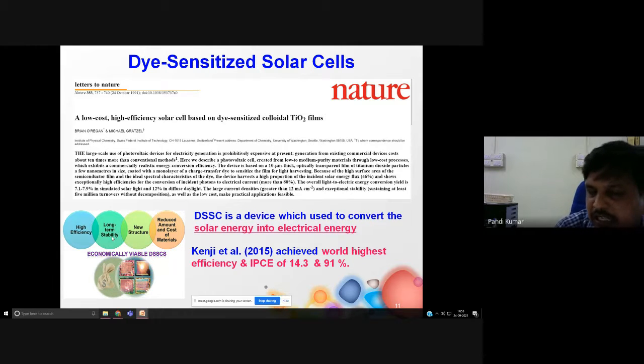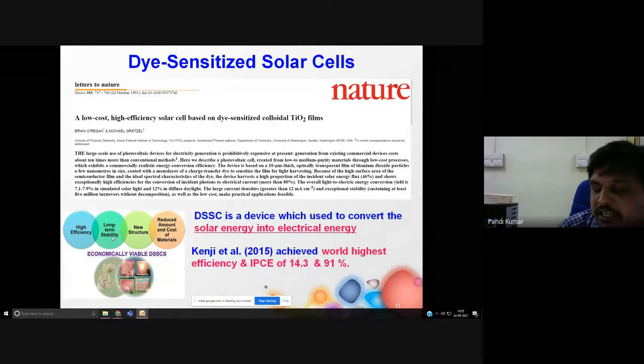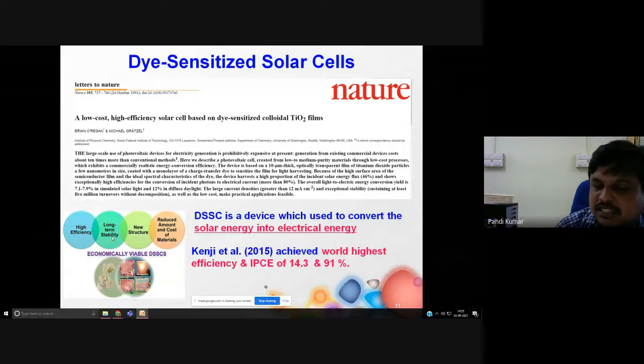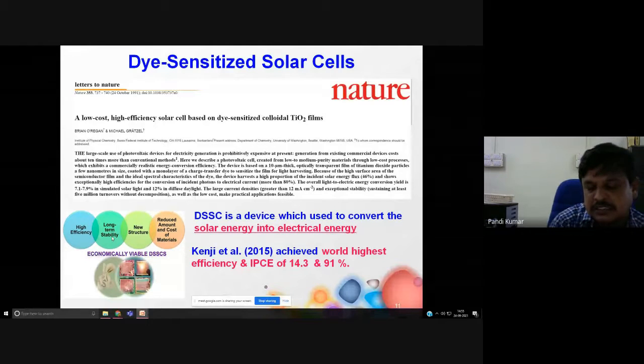But with the dye-sensitized solar cell, you can prepare a material that will work as a solar cell as well as a battery. Then you can integrate the battery with the solar cell. We call it a solar battery, or you can integrate it with a capacitor to store the energy, then it is called a photocapacitor. So these kinds of novel structures and integrated devices are possible only with the dye-sensitized solar cell. Also the fabrication cost is cheaper as compared with perovskite or other technologies.